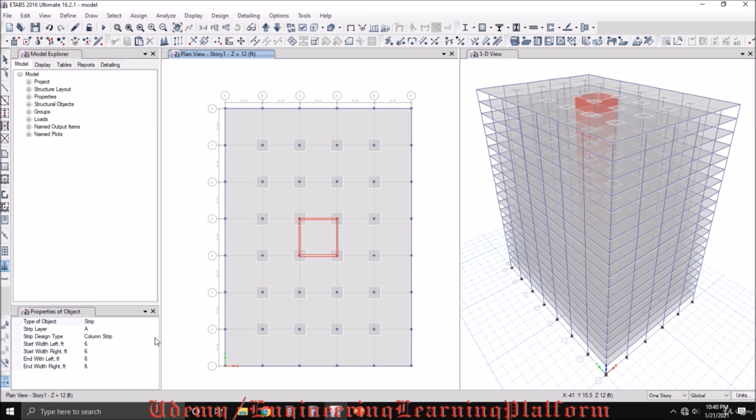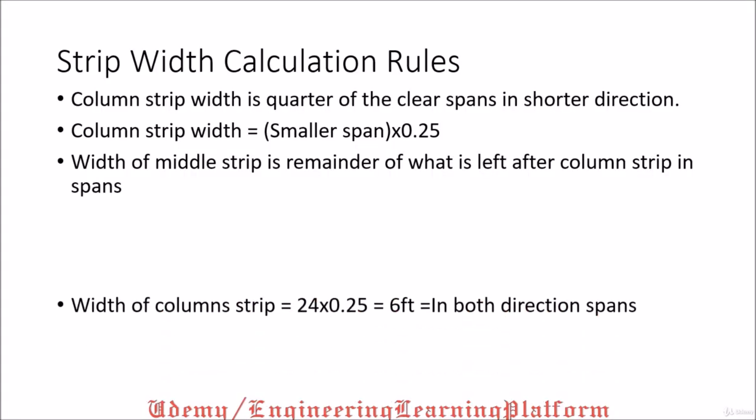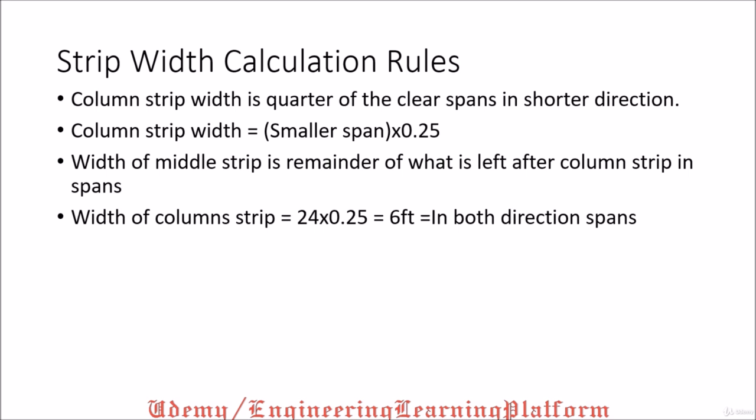So we are starting with the column strip. We have a 24 feet by 24 feet panel. The shorter span is equal to the longer span, or you can say both are shorter or longer. So the spans are equal, hence it is a two-way slab system. For calculating the column strip width, we have the shorter span as well as the other span. Both are equal. The width of the column strip is calculated as the total span times 25%, that is 6 feet in both directions.